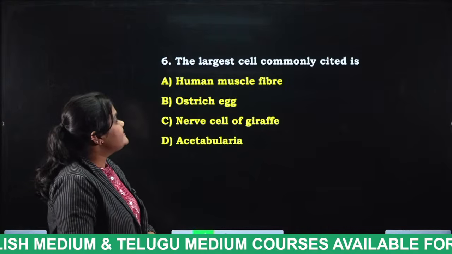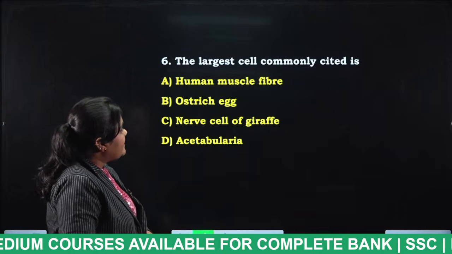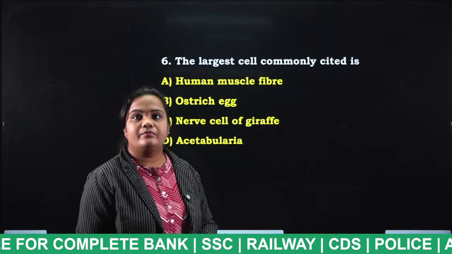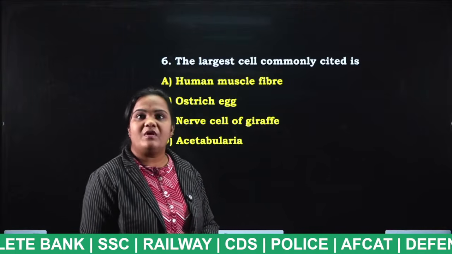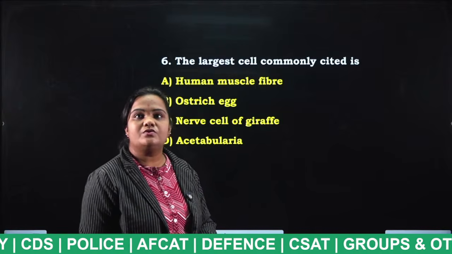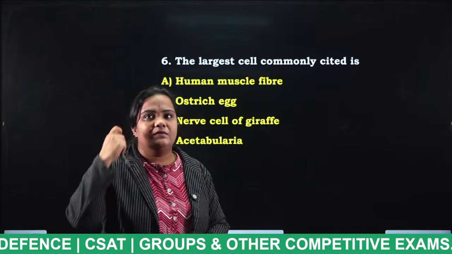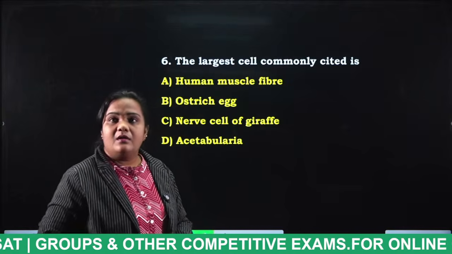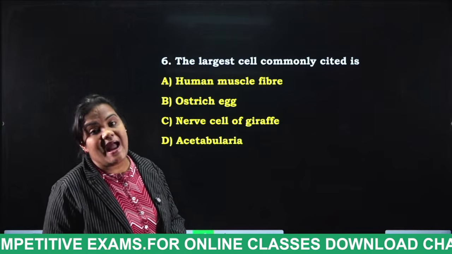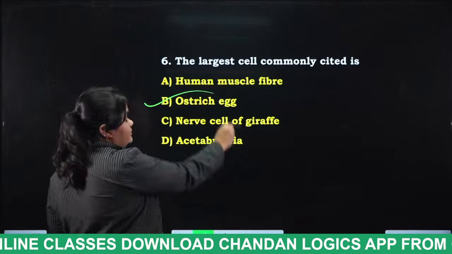The largest cell commonly cited is human muscle fiber, ostrich egg, nerve cell of giraffe, acetabularia. Yes, very good, Vamshi. Very good, Joseph. Very good, Ashok, Bhavana, Sudarshan, Vamshi, Pannuru. Okay, the largest is the ostrich egg. Longest means the muscle cell and nerve cells of human beings. Very good.